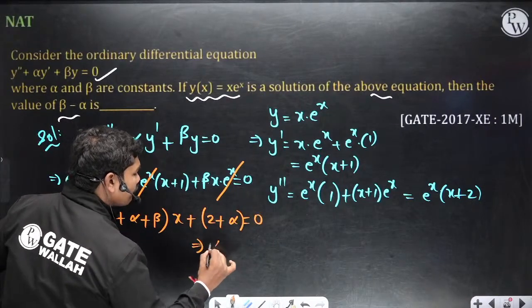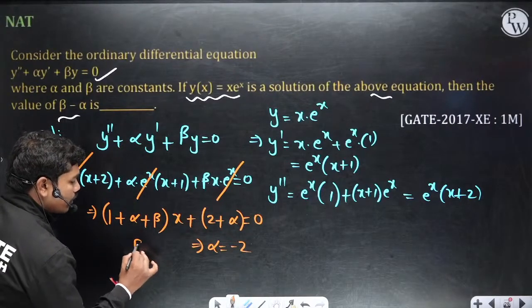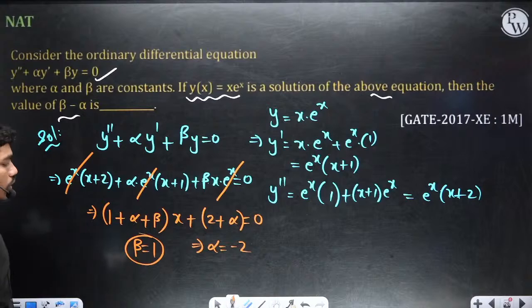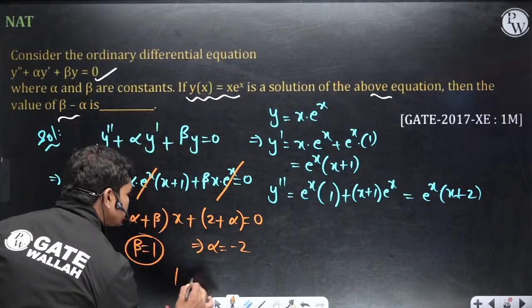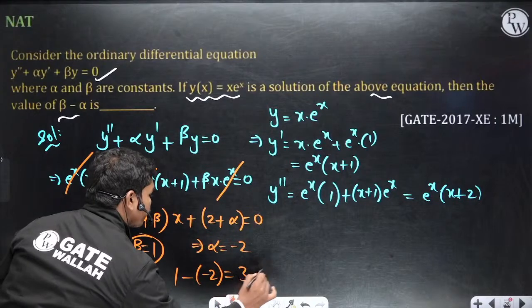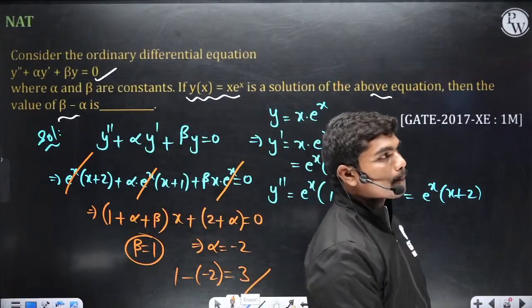So from this, alpha is minus 2. If alpha is minus 2, what about beta? Beta is 1. That's it. So alpha is minus 2 and beta is 1. So beta minus alpha is 3. That's it. Okay, so how many of you got 3 as the correct answer?